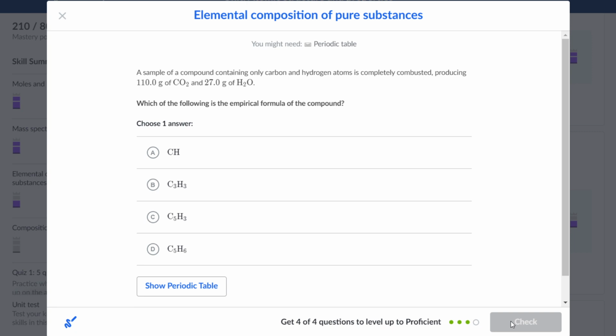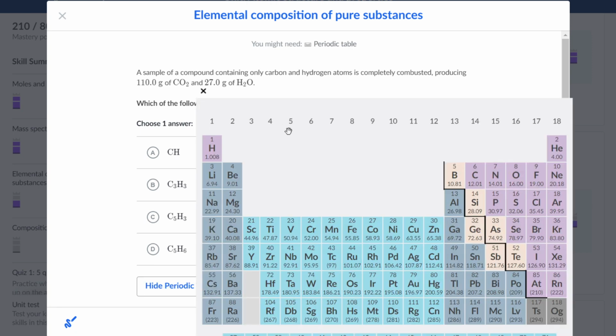First of all, let's find how many moles of carbon are in 110.0 grams of carbon dioxide. One way we can do this is to turn 110 grams of carbon dioxide into moles of carbon dioxide. The way we find moles by mass, like the previous 2 questions, is to take the mass divided by the molar mass. So we have the mass of 110.0 grams, and we want to divide it by the molar mass of carbon dioxide.